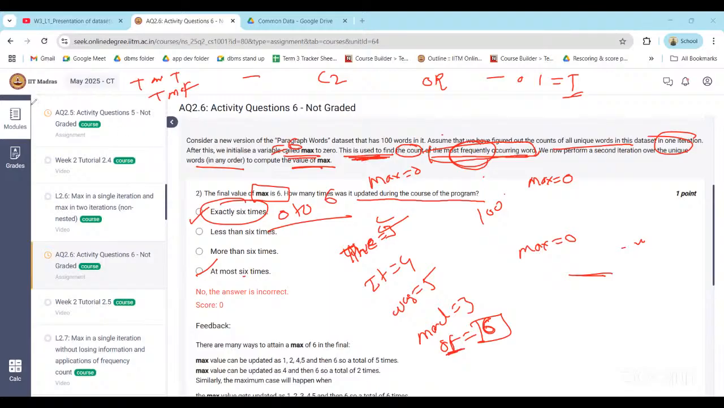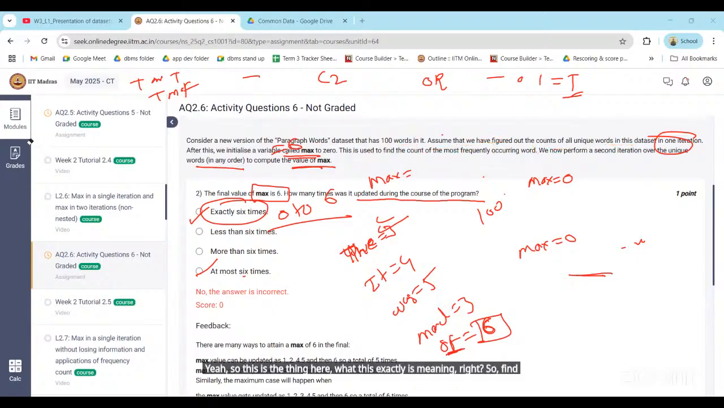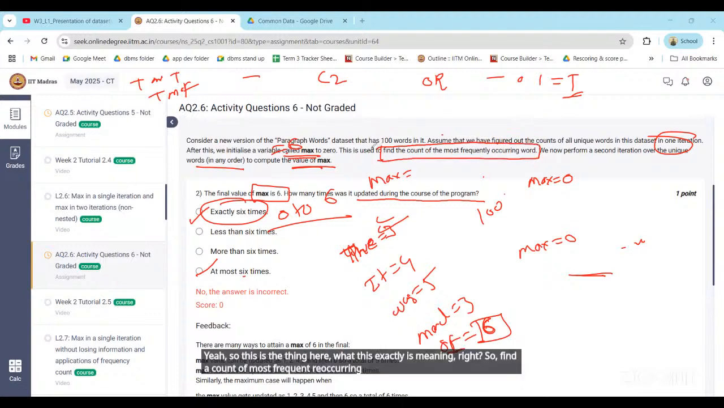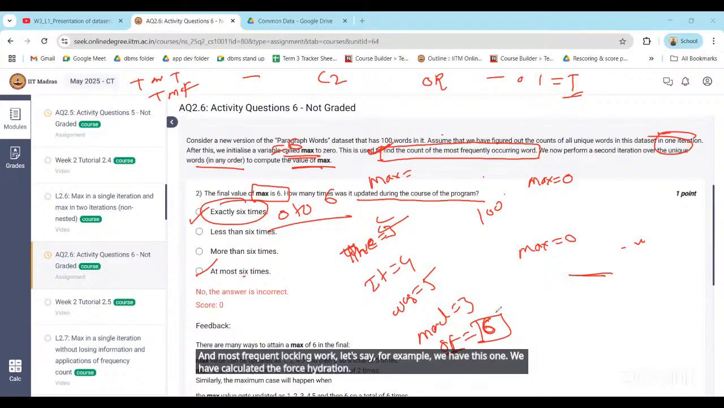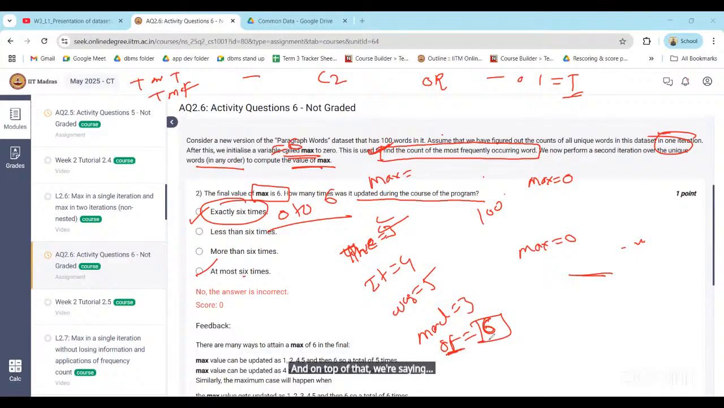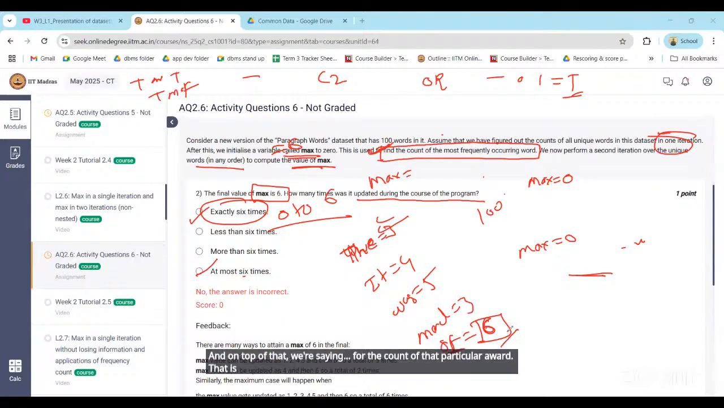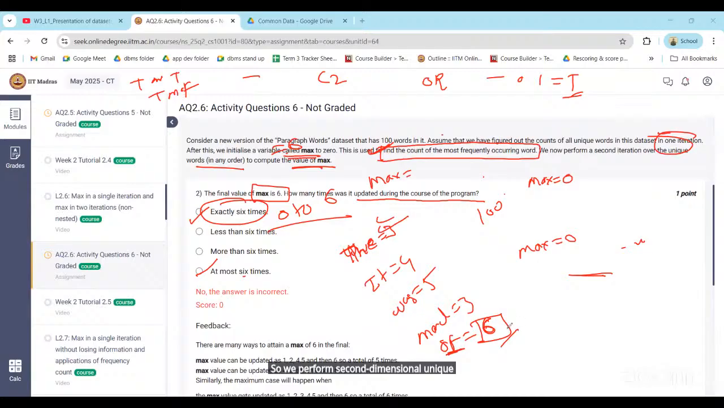Yeah, so this is the thing here, what this exactly is meaning, right? So find the count of most frequently occurring word, right? So what does this sentence mean? Yes, anyone? Can you tell me? Max is used to find the count of most frequently occurring word. Let's say, for example, we have calculated the first iteration, and out of that, we are saying what's the count of that particular word. That is basically a 6, right? So we perform the second iteration on the unique to the max value.